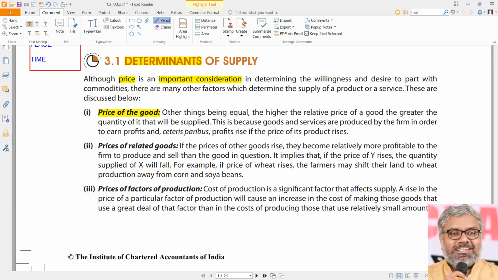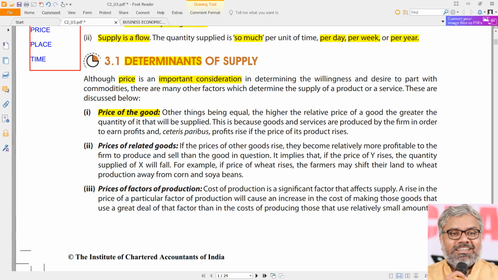Because in the case of demand, when the prices of goods increase, the quantity demanded will decrease. That's what happens in the case of demand. But here it will be opposite. When the prices of goods increase, the supply for those commodities will also increase, and vice versa.